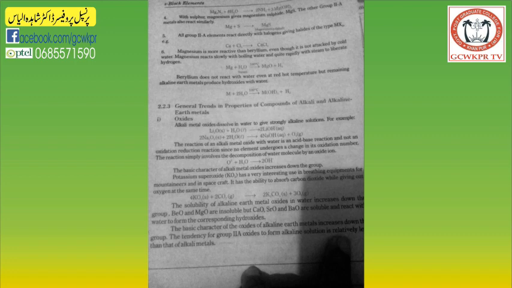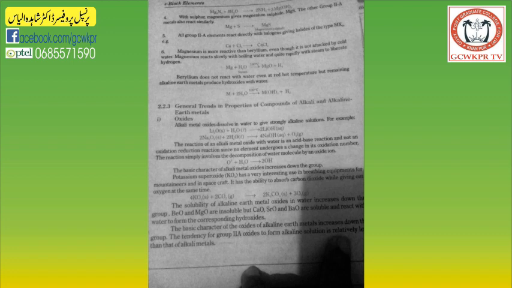The basic character of alkali metal oxides increases down the group. Their basicity increases down the group. Potassium superoxide has a very interesting use in breathing equipments for mountaineers and in spacecraft. It has the ability to absorb carbon dioxide while giving out oxygen at the same time.